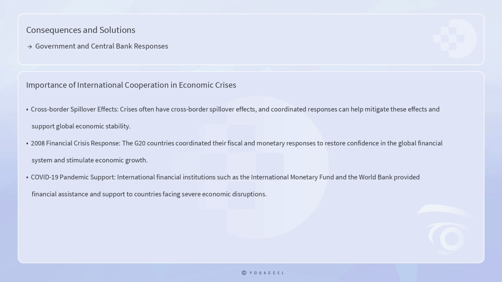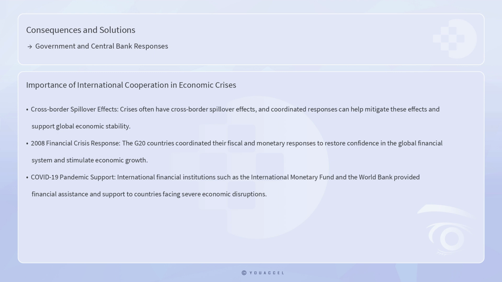International cooperation and coordination are also crucial during global economic crises. Crises often have cross-border spillover effects, and coordinated responses can help mitigate these effects and support global economic stability. For instance, during the 2008 financial crisis, the G20 countries coordinated their fiscal and monetary responses to restore confidence in the global financial system and stimulate economic growth.